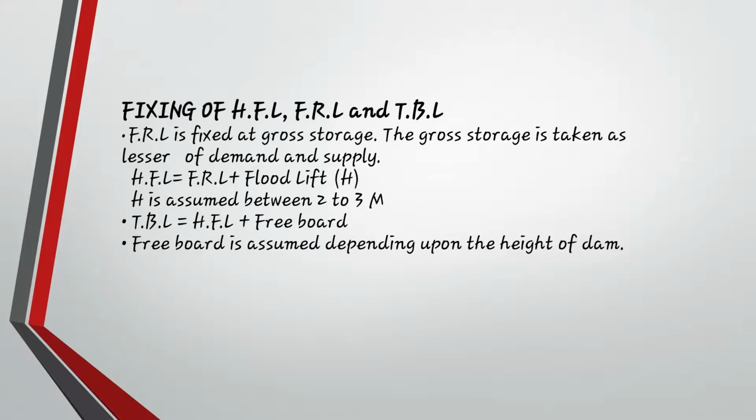Then HFL is equal to FRL plus flood lift. So what is HFL? High flood level occurs when the reservoir is at full reservoir level and how much rainfall is received, and that same water comes to the river, and that is flood lift, that is H. H is assumed between 2 to 3 meter. So how much meter is considered for the height of the dam? Apart from FRL, 2 to 3 meter should be constructed height, so that flood water can also be stored, and when it crosses FB, that is free board, then the water should be let go to the downstream side.